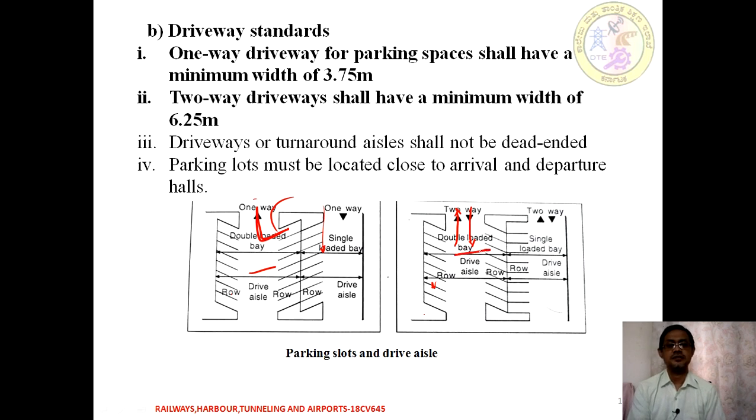In that case the minimum driveway width is 6.25 meters. All these again depend upon the turnaround, which should be provided so that at the end vehicles can easily move around and maneuver for parking. So this is with respect to driveway standards.